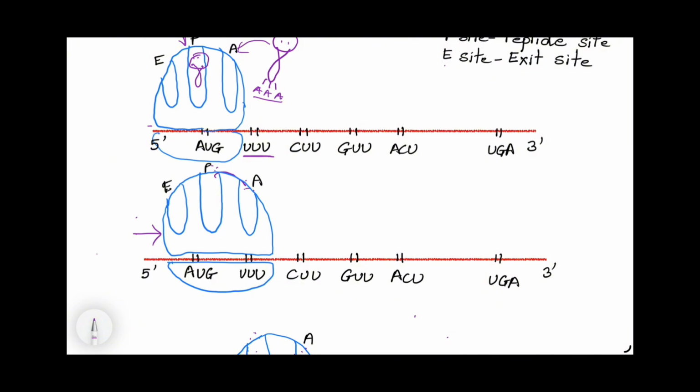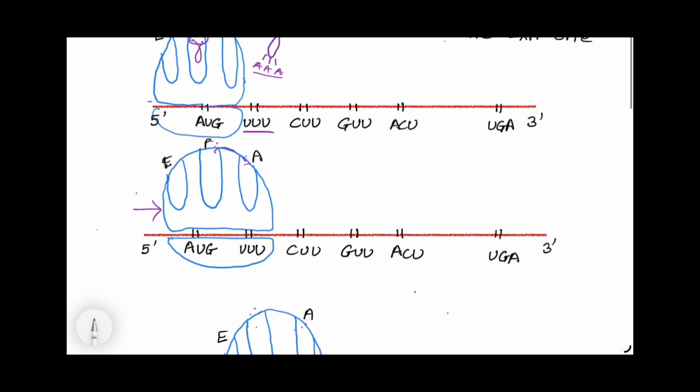It will enter the A site. So, let's move next. We can see the ribosome has moved a little in the 5' to 3' direction, so that this codon is in between the two subunits of ribosome. Here there is already initiator tRNA on the P site and the next one has entered the A site.